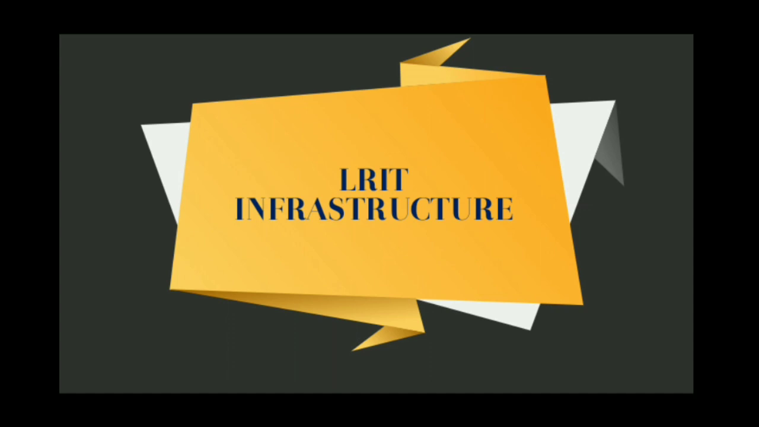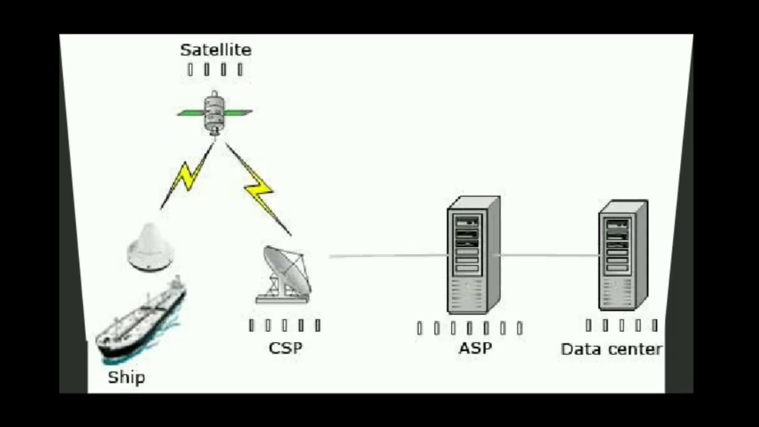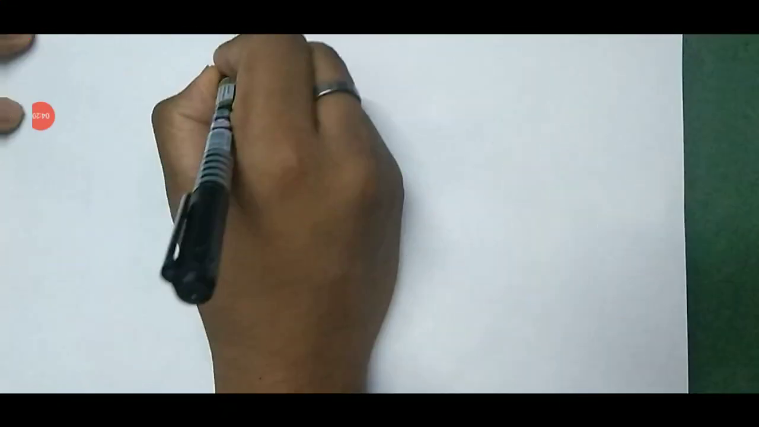Now we are going to discuss the LRIT configuration or LRIT infrastructure. So here is the basic idea of the LRIT configuration. This picture shows the LRIT configuration. It consists of ship, LRIT, satellite, communication service provider, application service provider and data center. Now we are going to discuss these components in brief. I am going to explain the LRIT configuration.